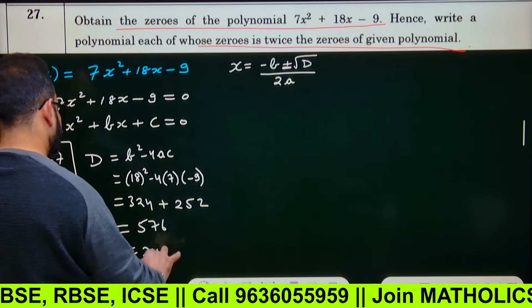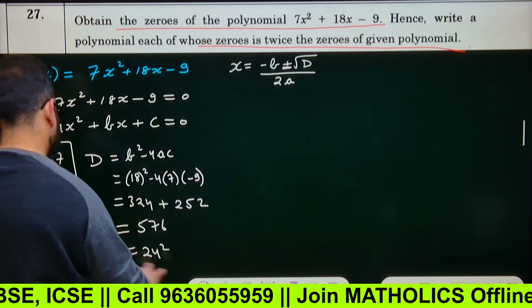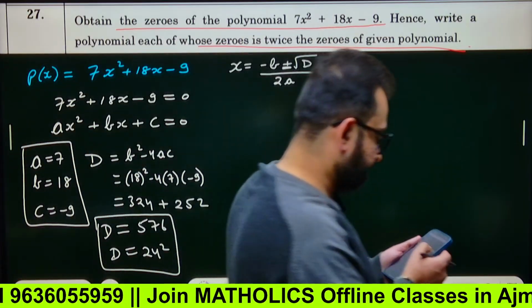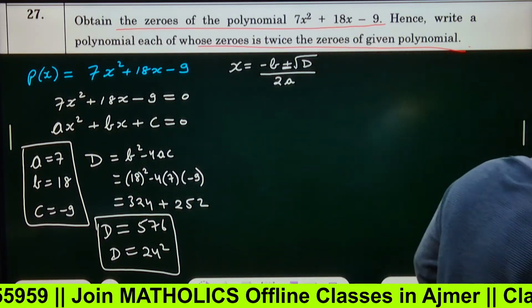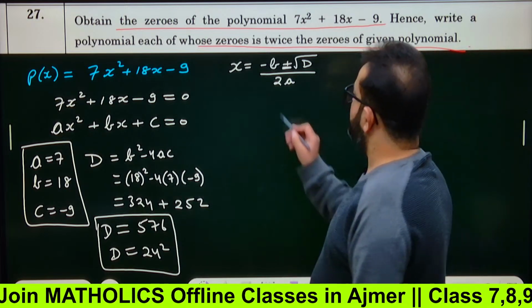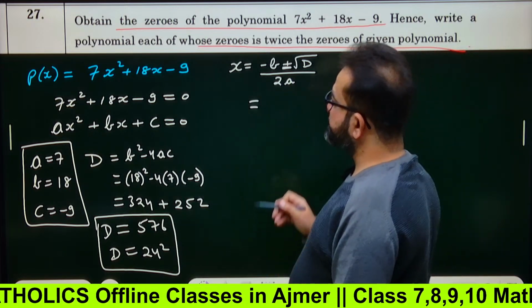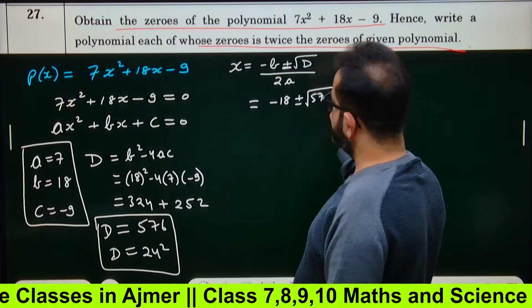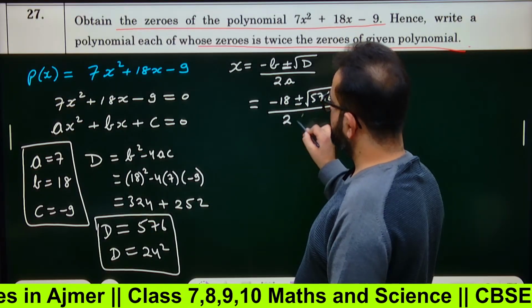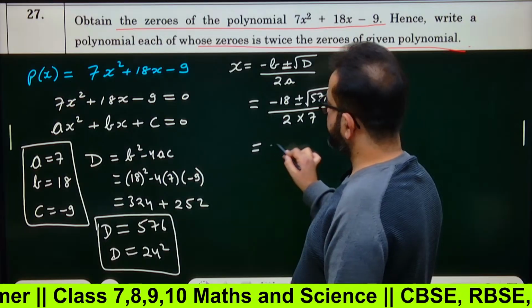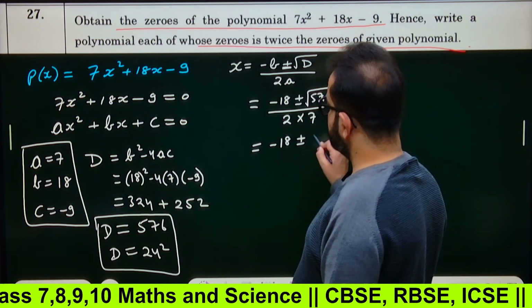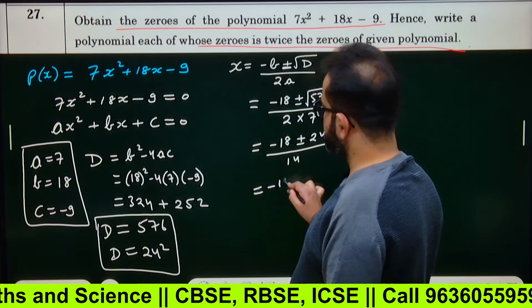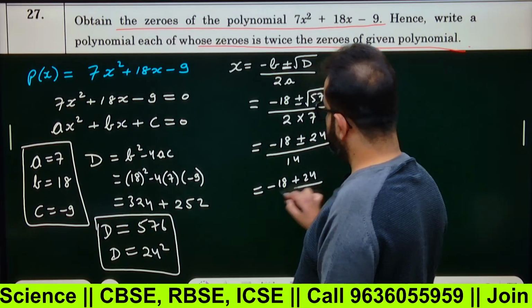It is actually 24 square. Yes or no? So D came out to be a perfect square of 24. Okay. Now you just need to solve this question like this. See, so x will be equal to what? Minus b would mean minus 18 plus minus under root 576 upon 2a, which would mean 2 into 7. That means minus 18 plus minus 24 upon 14. So it's minus 18 plus 24 by 14.